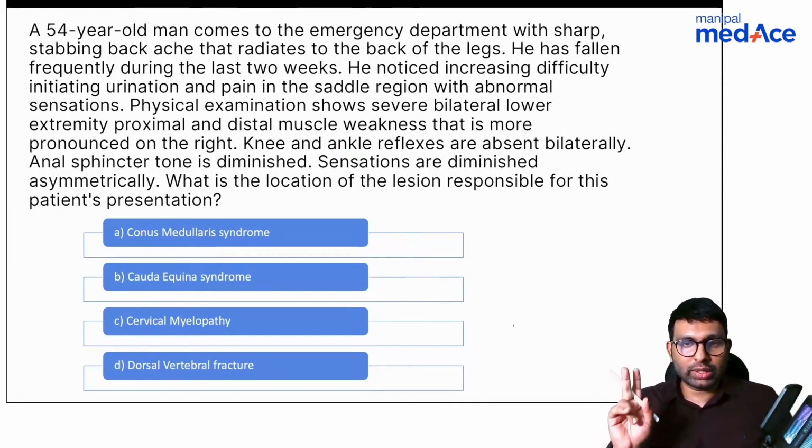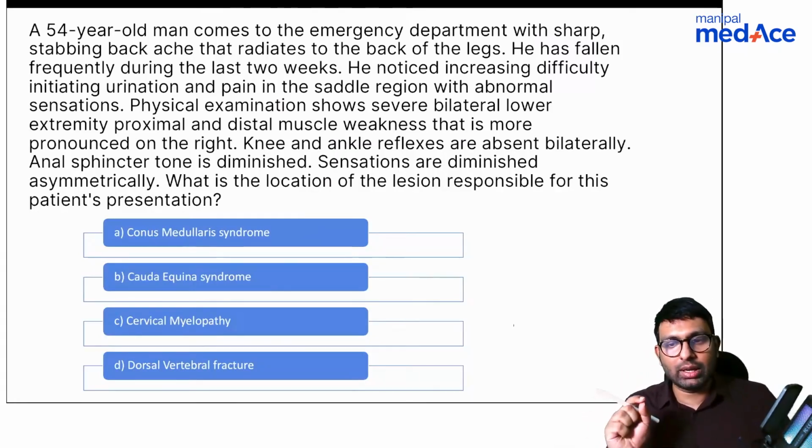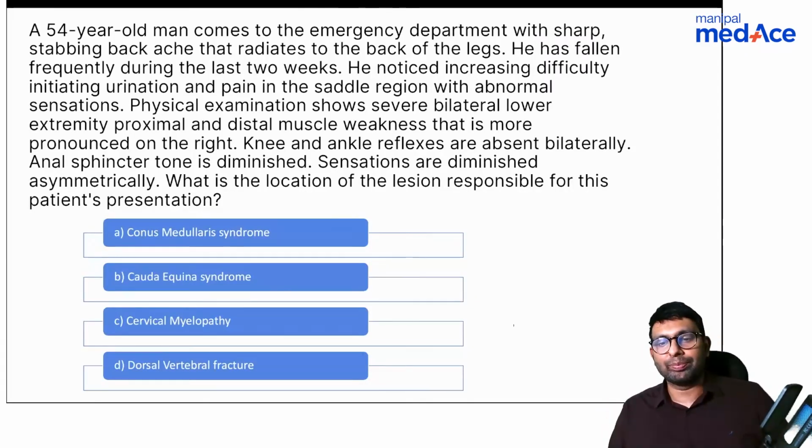Okay, so two things. One, again, keywords. Dr. Jain says it's cauda equina syndrome. Dr. Jain, what are your keywords? Why do you think it is cauda equina syndrome? What helped you understand that it might be a cauda equina level lesion? Knee and ankle both are absent. Okay, what does that mean? So knee, ankle both are absent.